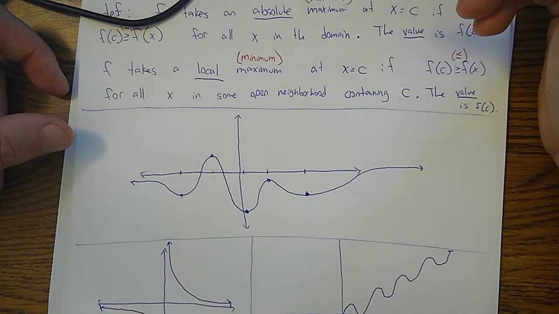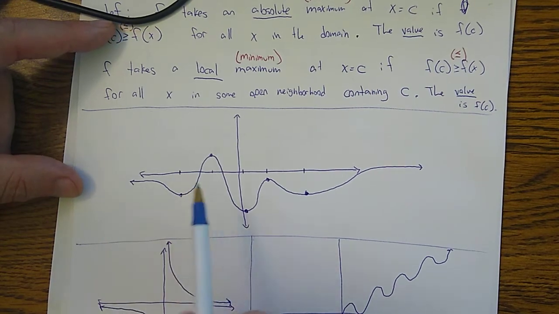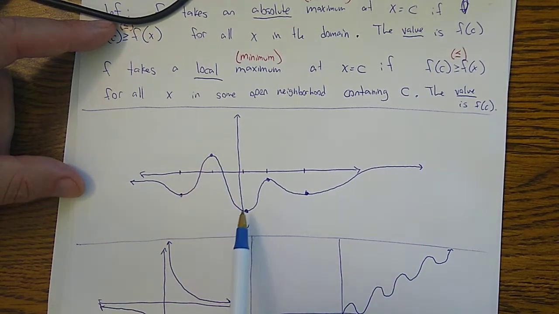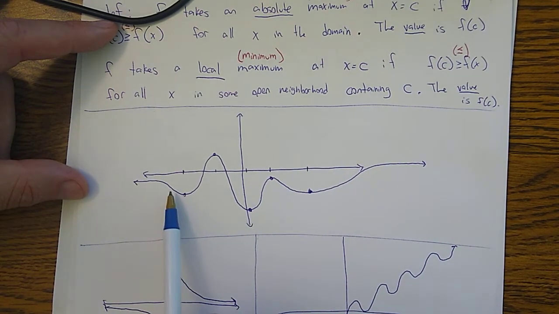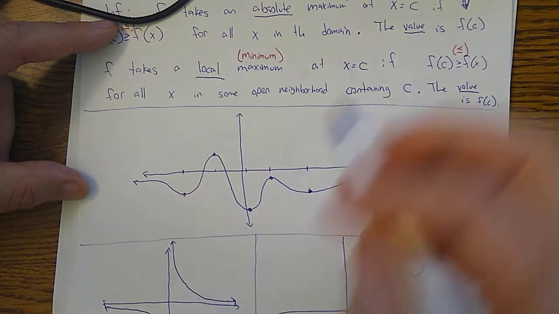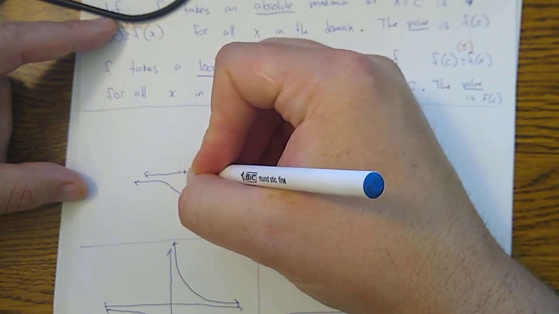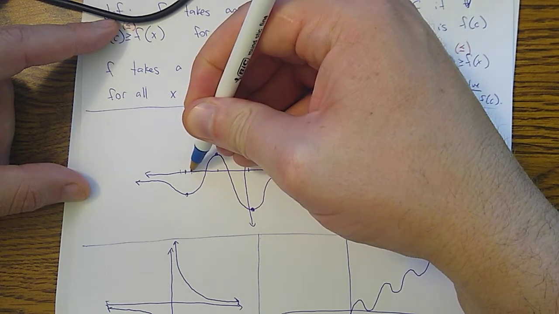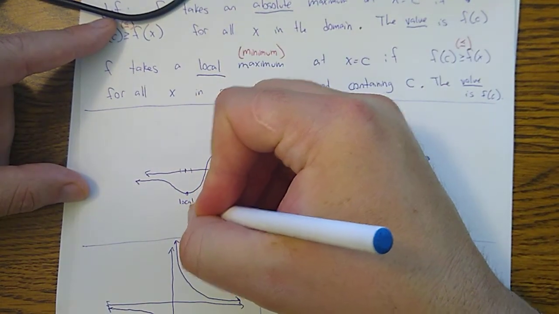So here's a picture just to illustrate the concept of absolute versus local. I drew a graph, and this graph has some high points and some low points. This one, at least, looks like a low point. It's not the lowest point ever. This point is lower. But this is the lowest point in some interval. If I draw an interval containing this value of x, this is the lowest point within that little window. So I would say this is a local min.